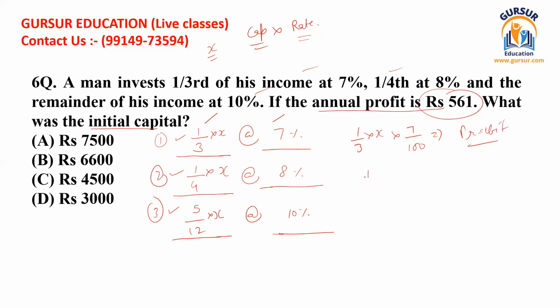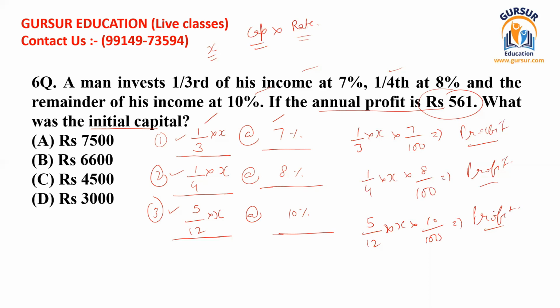In the same way, you can write 1 divided by 4 multiplied by x multiplied by 8 divided by 100. It shall give you the profit from the second investment. And in the same way, you can write 5 divided by 12 multiplied by x multiplied by 10 divided by 100. It shall produce you the value of the profit from the third investment.